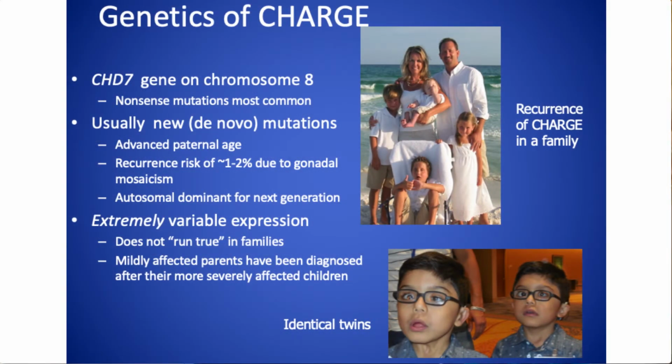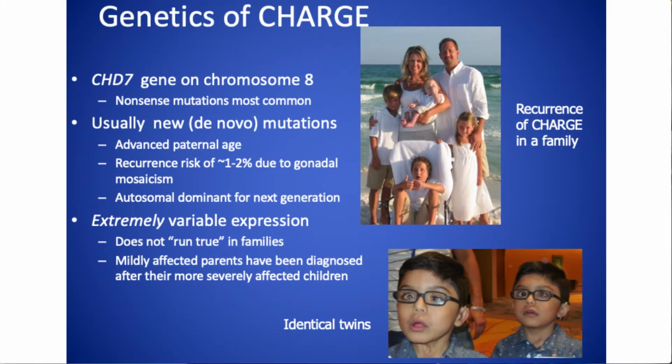You probably remember that everybody has 2 copies of each gene, one from the mom, one from the dad. If someone has CHARGE syndrome, they have 1 CHARGE gene and 1 normal CHD7 gene, and it's 50-50, a flip of the coin, whether they're passing on the CHARGE gene or the normal CHD7 gene to each child.